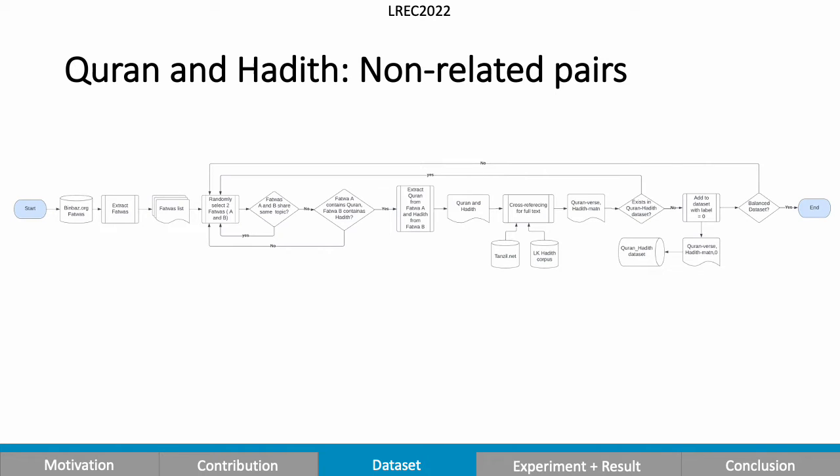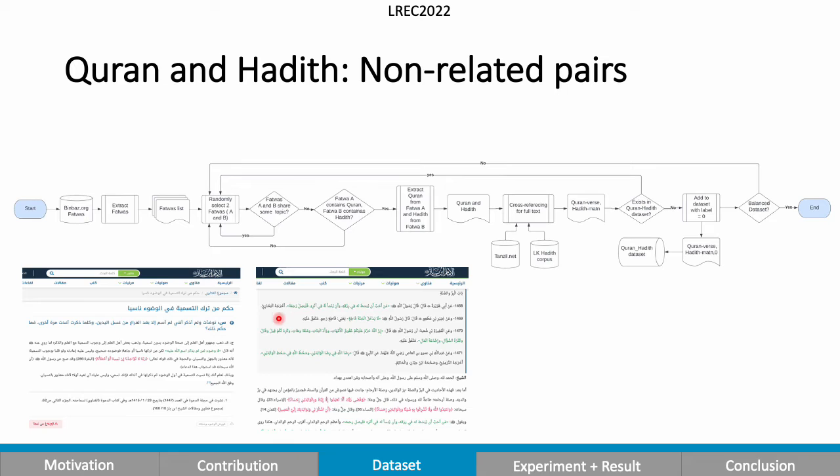Then to create the negative sample or non-related pairs, we follow this framework. We randomly select two fatwas, A and B. Then we extract and compare their topic tags to ensure that they don't share the same topic. And then we extract the Quran verse from fatwa A and the Hadith teaching from Fatwa B, and then we cross-reference it to get the whole Quran verse and the whole Hadith teaching or matan.